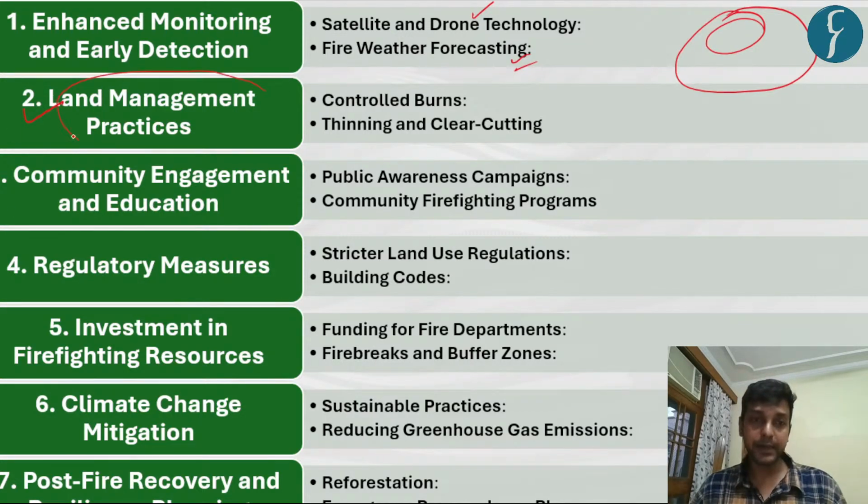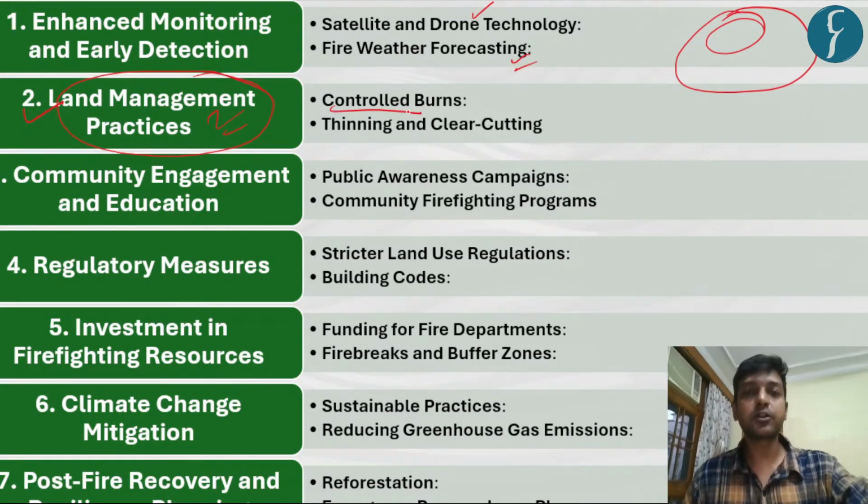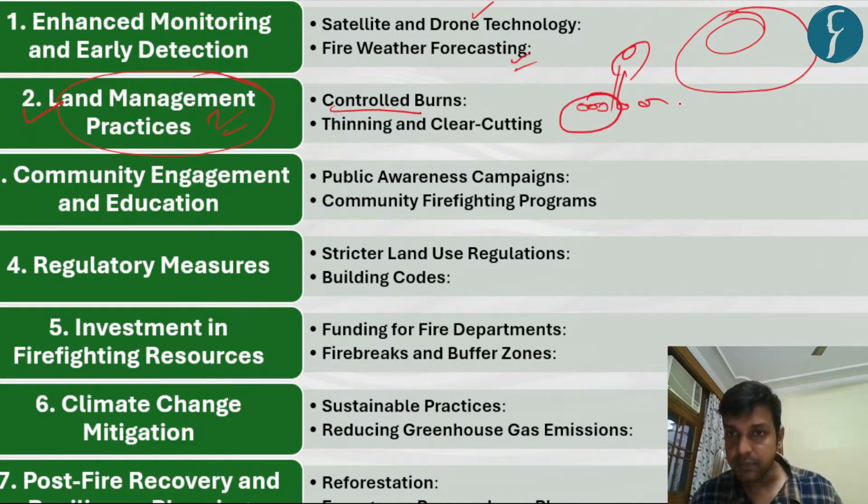It is a very important practice, right? Controlled burns. As you know, in the natural ecosystem, a number of leaves get collected. Suppose this is an ecosystem, leaves get collected here, right? So as a forest department employee, one has to collect these small leaves, which generally become fuel for wildfire, and they should be removed in a controlled manner, right?